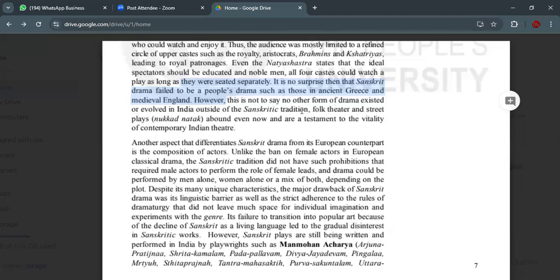All such things happened a long time back. So we cannot say it was only the Sanskrit drama or Sanskrit tradition that was there. No, it was not the case. The dramas of other traditions were also there. Folk theatre and street plays, Nukkad Natak, abound even now and are a testament to the vitality of contemporary Indian theatre.